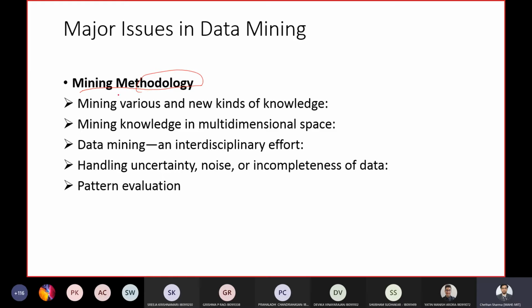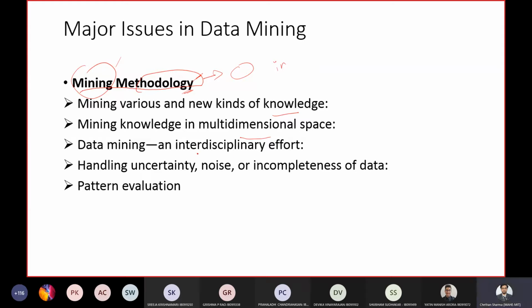mining. Researchers in the field of data mining have been developing new data mining methodologies every now and then. So maybe every year you might end up getting a new methodology which you can use for performing many data mining tasks. The methodology which you might be using might involve many things such as investigation into new knowledge. The other thing is mining multimedia data or multimedia space.